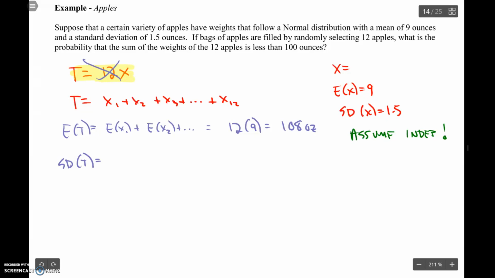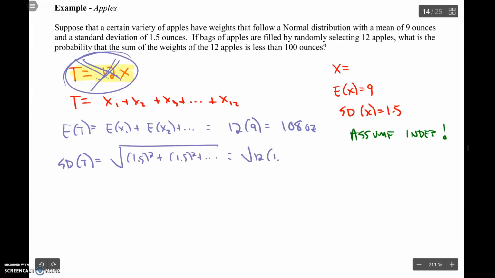Again, the real common mistake is just to take 12 times the standard deviation. Nope, that's what you would have done here. That's not what this is. This is take the square root of, add the variances. 1.5 squared plus 1.5 squared plus, that is 12 times 1.5 squared.